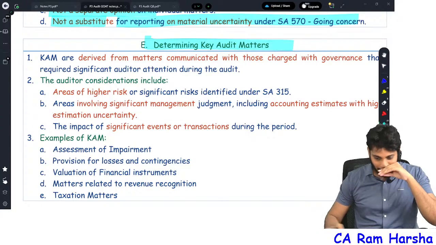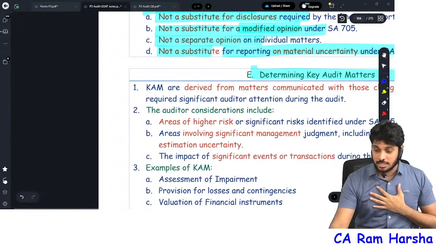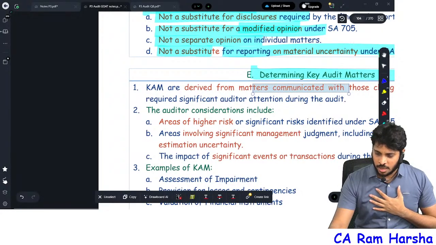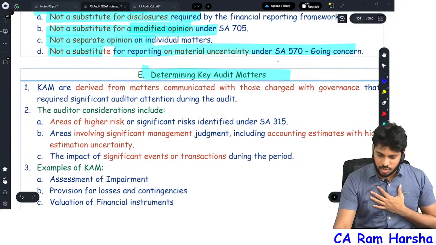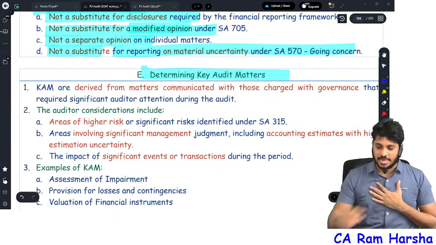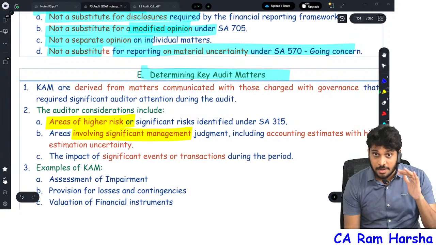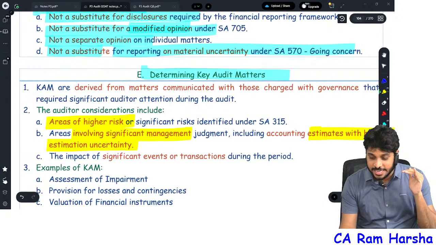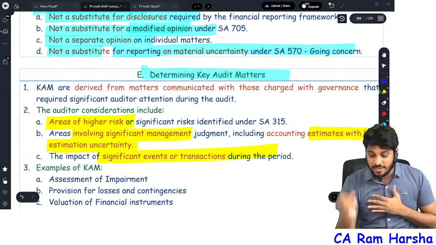That's it. Next, determining. Sir, how do I know whether some matter is a key audit matter? It's a professional judgment. Professional judgment means what? Common sense. Sir, I don't have common sense, tell me how should I select? Very simple. Areas of higher risk, where significant management judgment is involved, where a high degree of estimation uncertainty is involved, and the impact of a significant event or transaction.